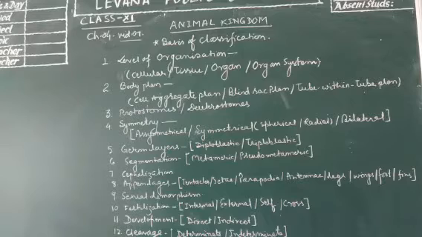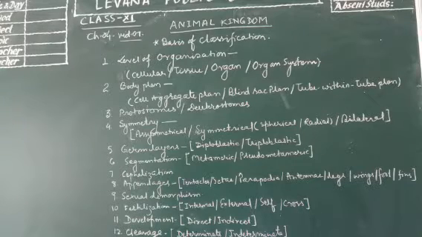Reproduction, on the basis of reproduction we can also classify. There would be asexual reproduction, there would be sexual reproduction. In different organisms of this world you will find different types of characters.